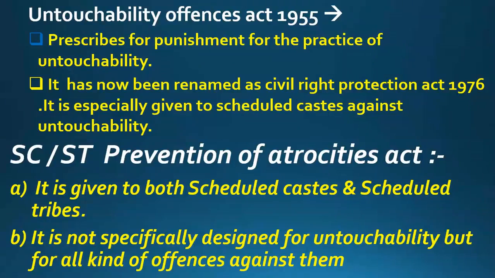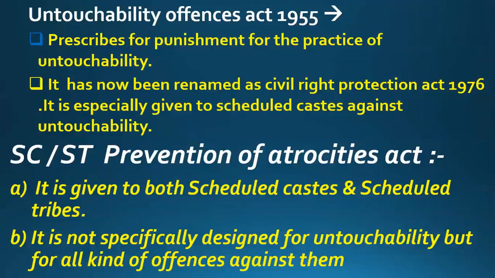Now, what are the provisions of the Untouchability Offences Act 1955? This act prescribes punishment for the practice of untouchability. Now, what does it mean? It means that if any person living inside the territory of India, or even the government, is practicing untouchability with any other person, then the court of law will punish the person who is practicing untouchability.